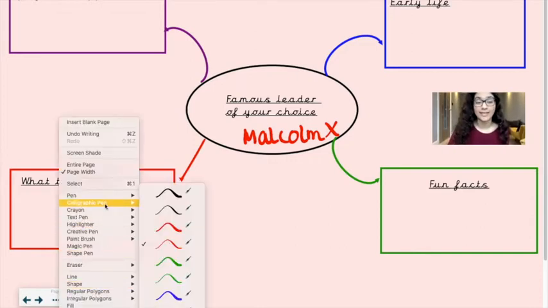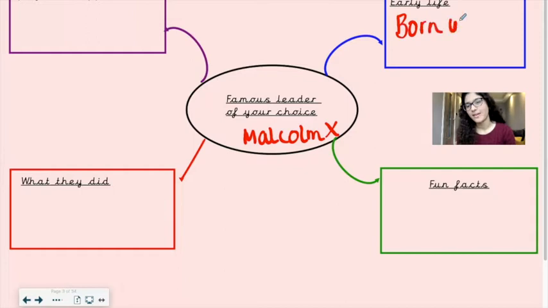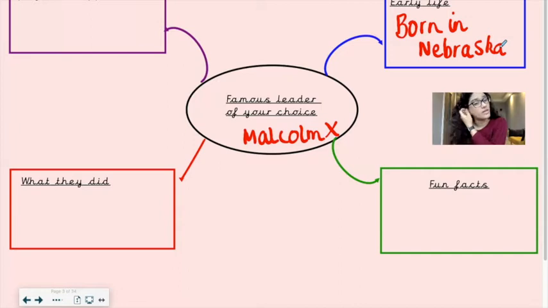If I was to write about Malcolm X's early life, I would write that he was born in Nebraska. So, born in Nebraska. Now, this mind map doesn't let me obviously write down too many facts, but hey, I can at least model at least one point to make in each mind map. So in the middle of my mind map, I've written Malcolm X, early life, born in Nebraska.